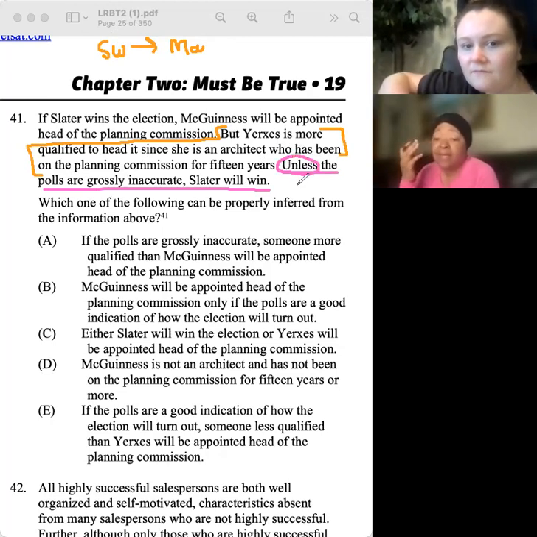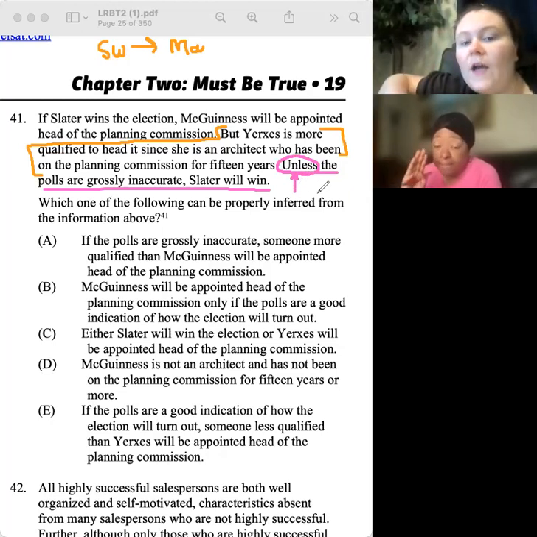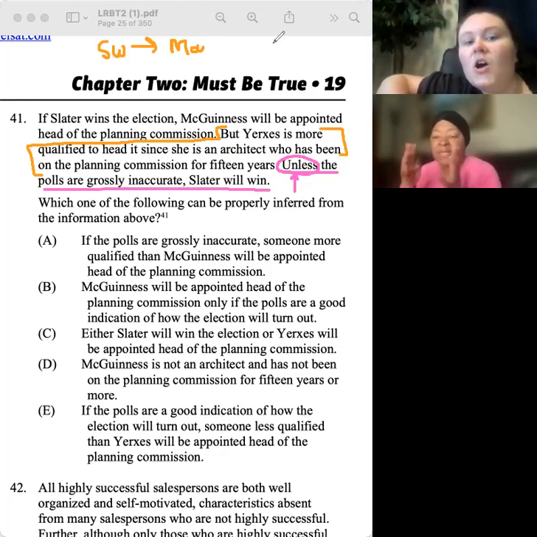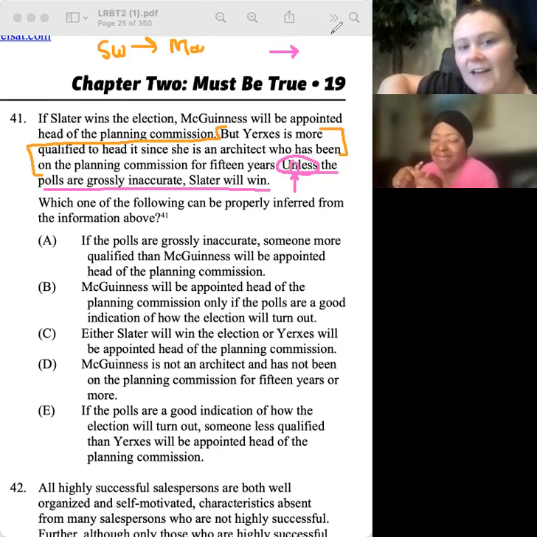Well, right now, everything points that Slater's going to win, which means McGinnis is going to be appointed. Okay. Unless, what condition does unless introduce? Right. Unless the polls are wrong. Yes. Oh, it changes. So everything right now says he's going to win, but the polls could be wrong. So unless introduces necessary, right? So unless inaccurate for necessary.